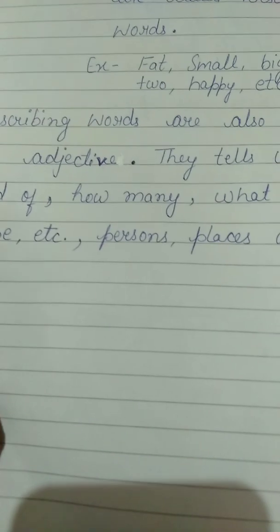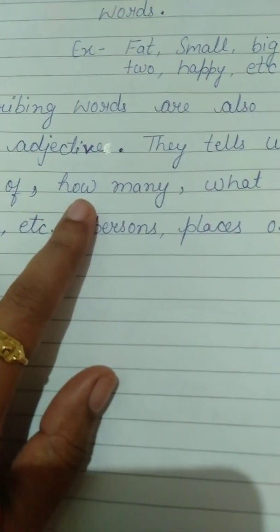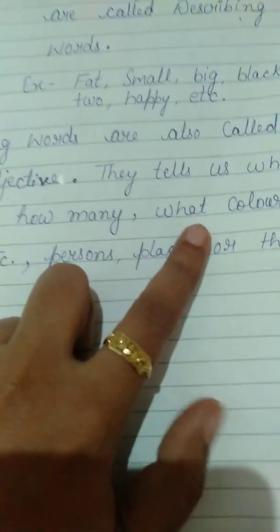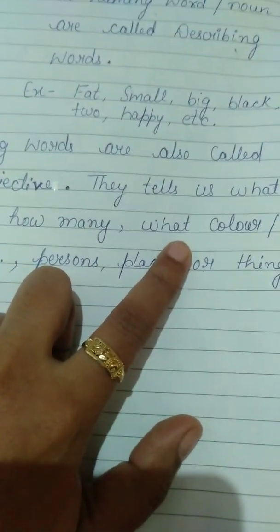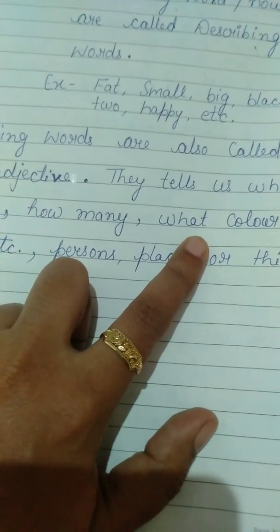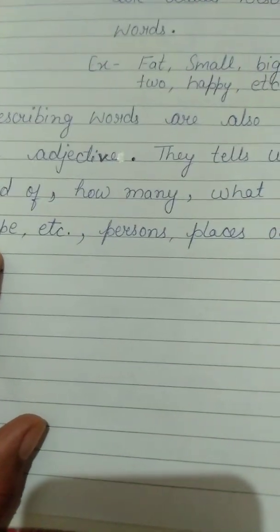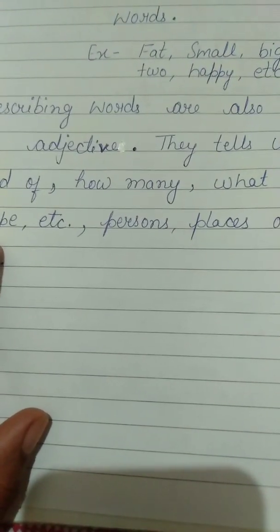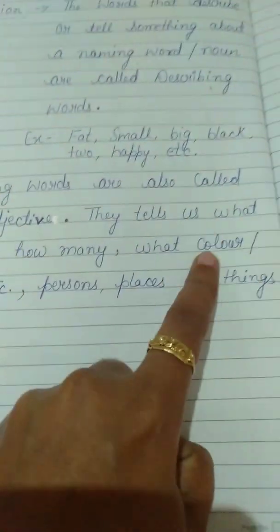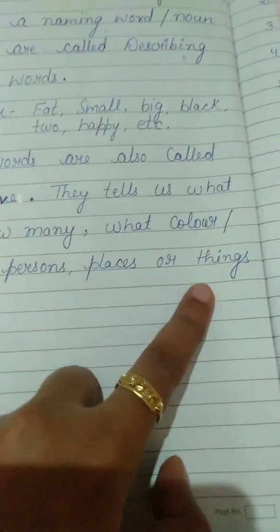If we are talking about two pencils, how many pencils? Two pencils. If we are talking about the color, the red dress. And shape, the big ball.